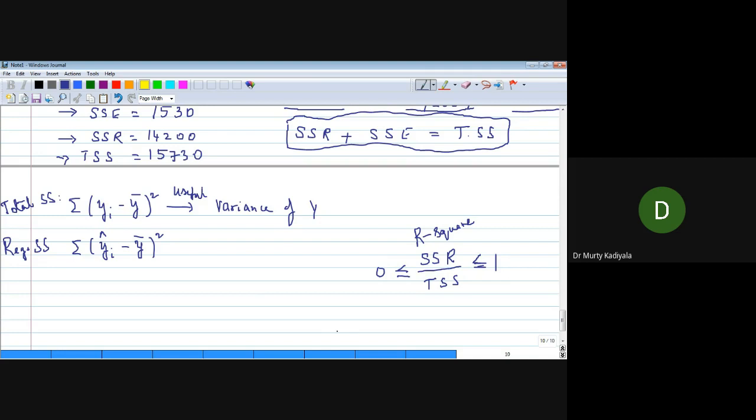Okay. For this particular problem, what is R square? Tell please. 0.9027.